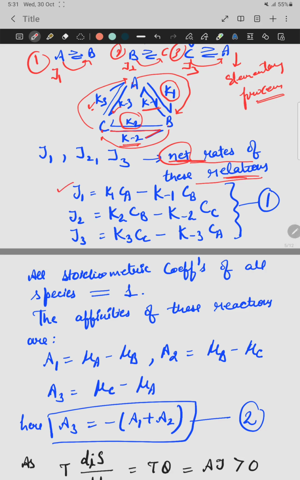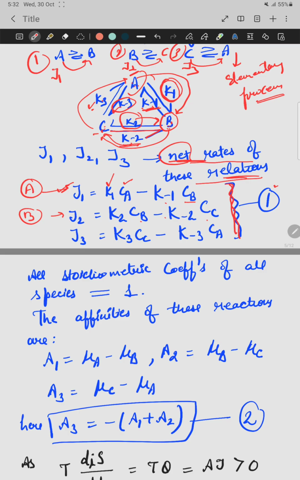First, the J1 rate for the A to B process: J1 equals K1, the rate constant for the forward direction, into the concentration of A, minus K minus 1 into the concentration of B. For B to C we look at the B component: J2 equals K2 into B minus K minus 2 into C. Similarly for C to A: J3 equals K3 into C minus K minus 3 into A. These are the three net rates, and this is my equation number 1.